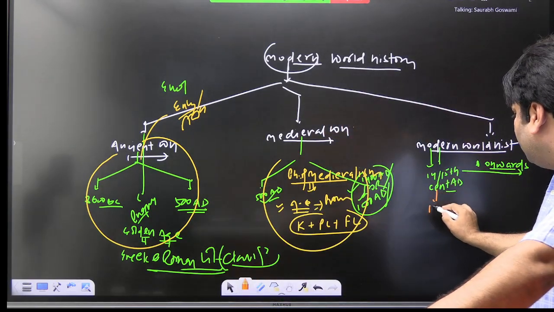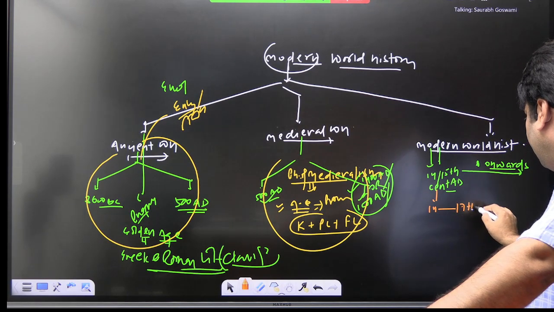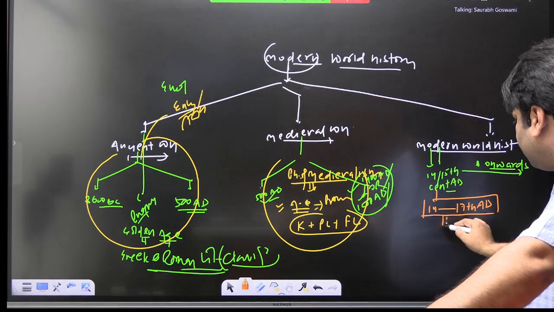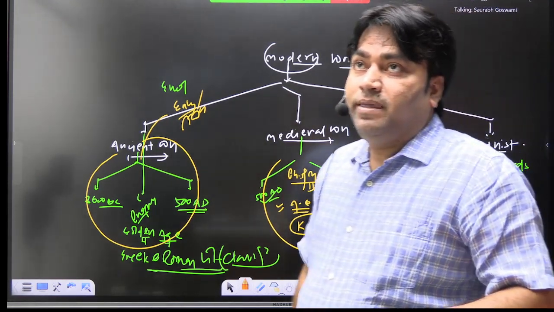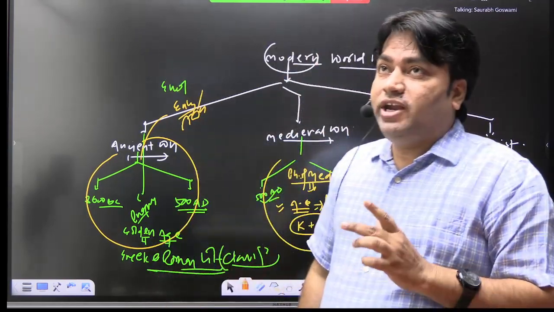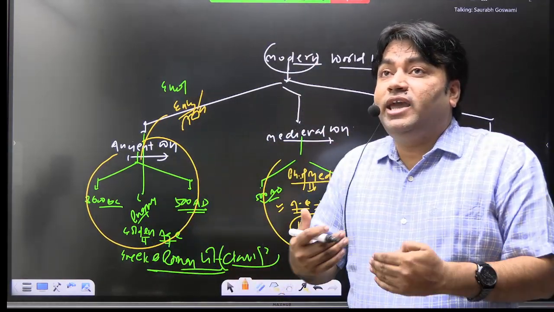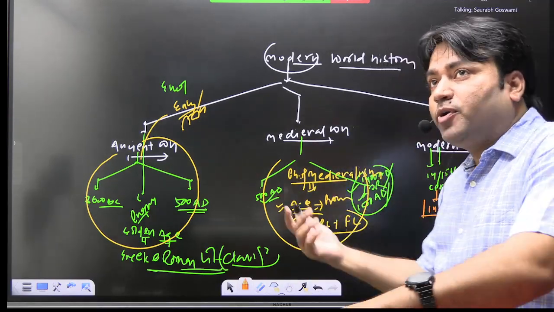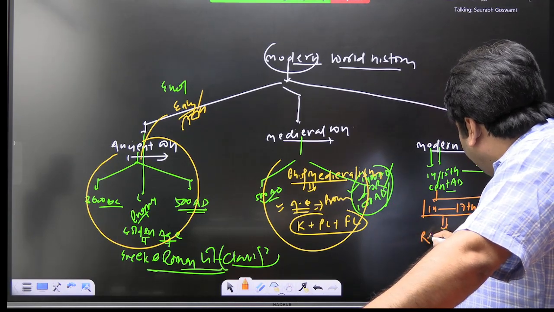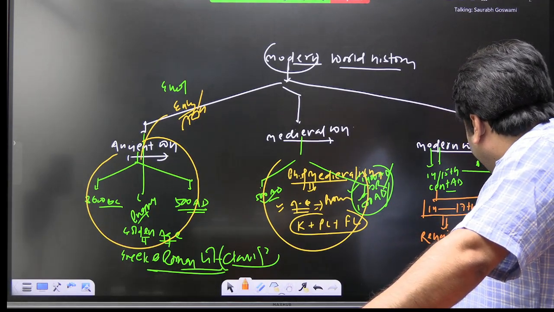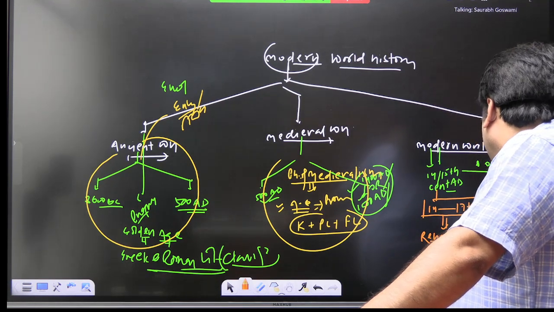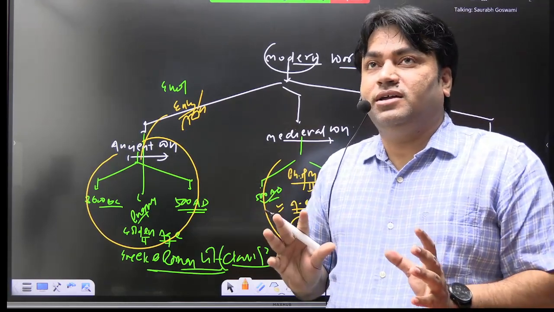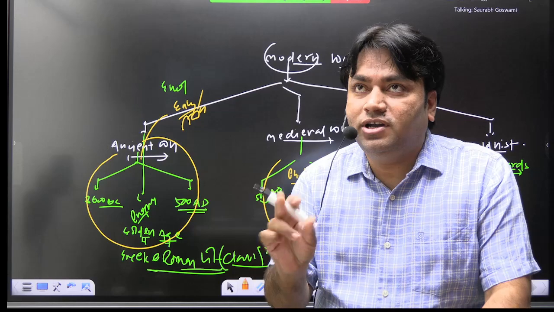And what we see here is that from the 14th to the 17th century AD, today you need to develop all these strings of facts. These are very much helpful in understanding the concepts. From the 14th to the 17th century AD, again some progressive developments will take place. And these progressive developments are known by the name of Renaissance. You must have heard this word, na? Renaissance.